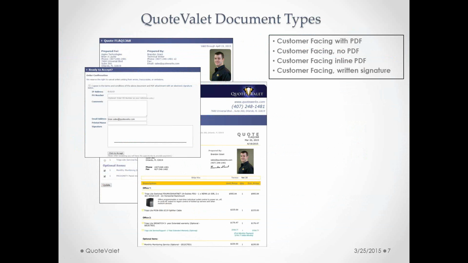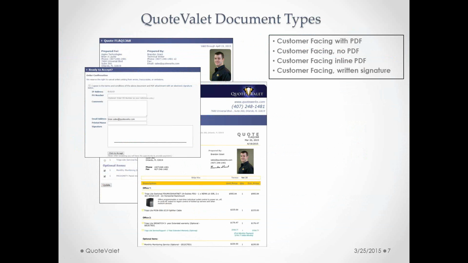There's also an option for what we call the customer-facing inline PDF. This is where we actually take the PDF version of your document, so the layout that you selected in QuoteWerks, and put it into the QuoteValet document. So if you have any documents where you've created these PDF documents in QuoteWerks, and you say, my layouts are exactly the way I want the quote to show up to the customer. We have specific terms or information in there that we always want to print. We don't need the customer to select options. We just want them to see the output of the document. You can use this inline PDF document. I'll show you how that would look today.